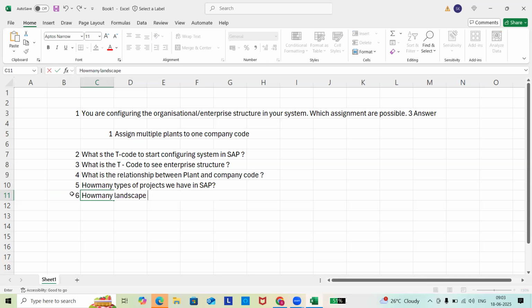How many landscapes is SAP suggesting to purchase?